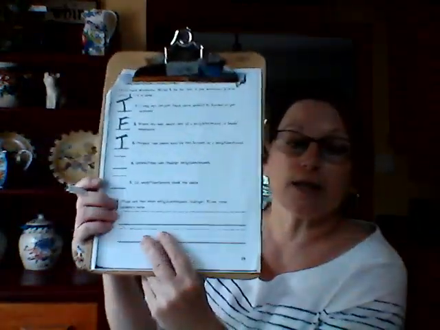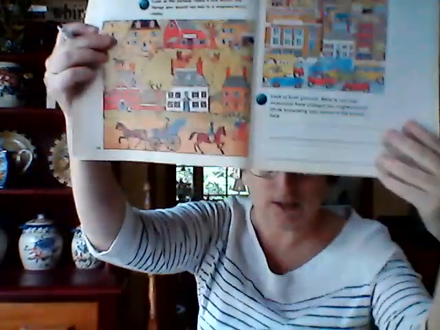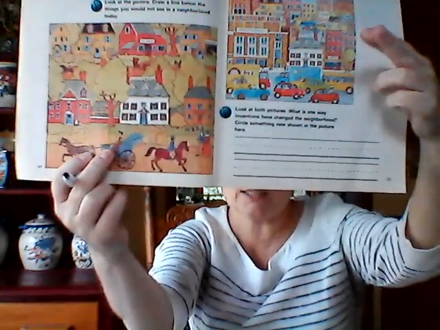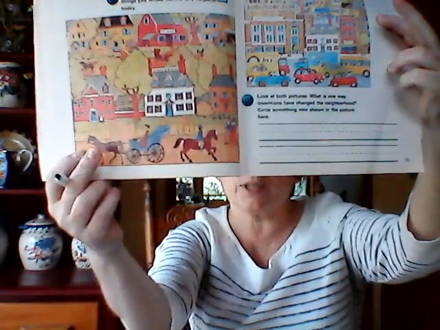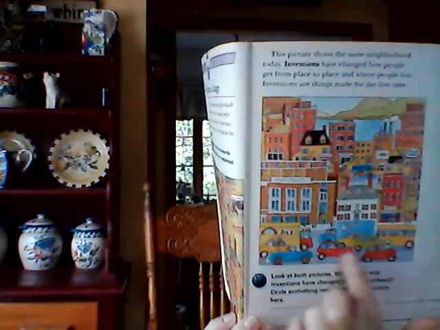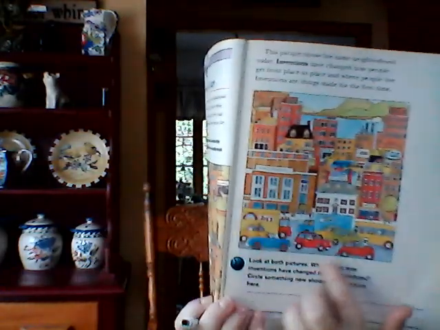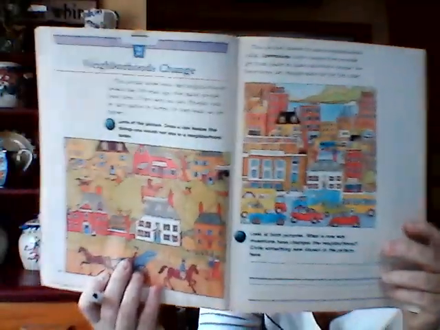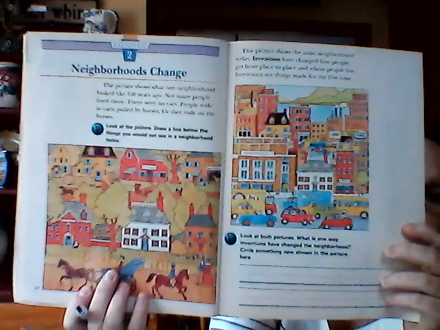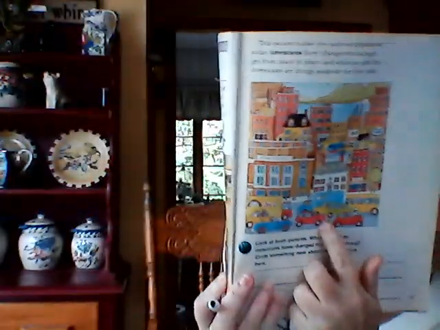Inventions can change neighborhoods. Can inventions change neighborhoods? Well, I'm not quite sure, but let's look. What is the difference between this neighborhood and this neighborhood? This neighborhood is from long ago. We know this because there's a horse pulling a cart. This neighborhood is current, which means this is a neighborhood of today. And we know this because we see the buildings are different and we see cars. So, which would be an invention? What would be an invention or new technology? That would be the cars, right?